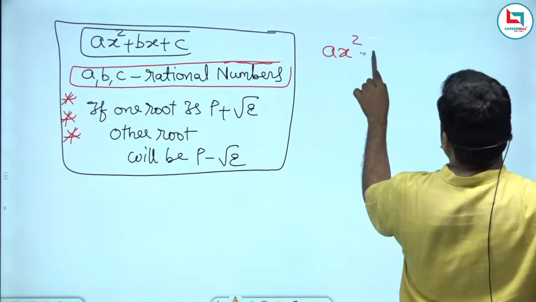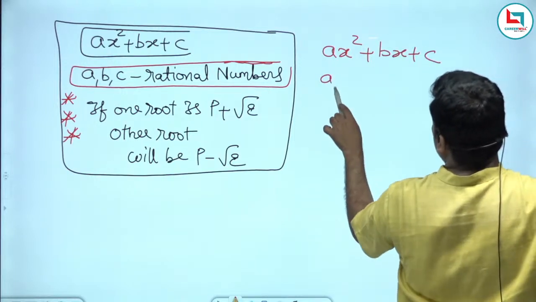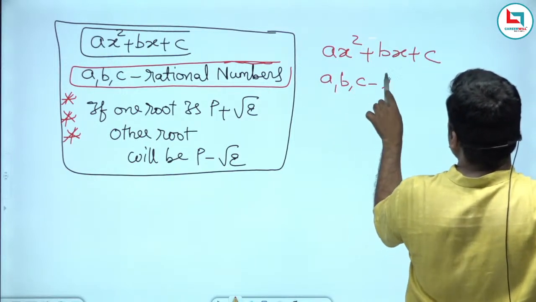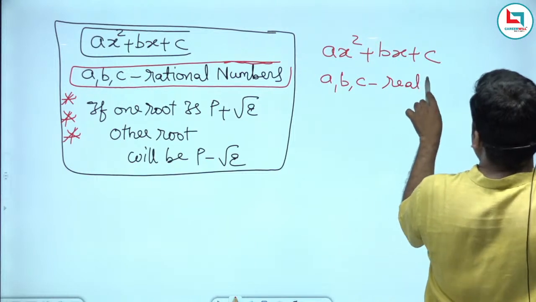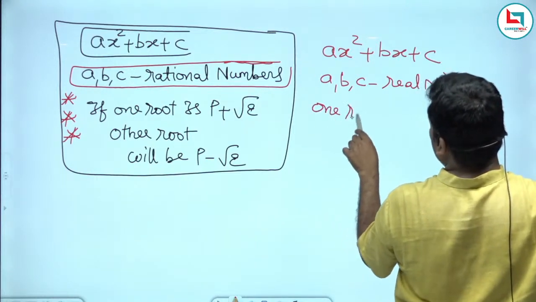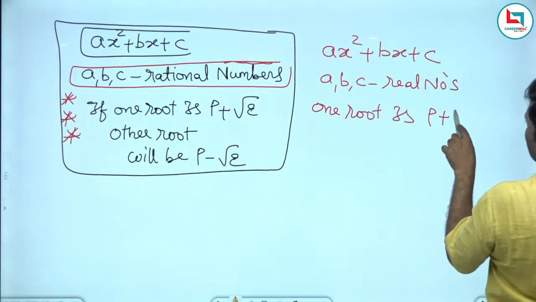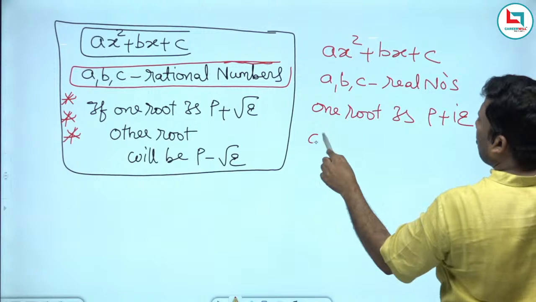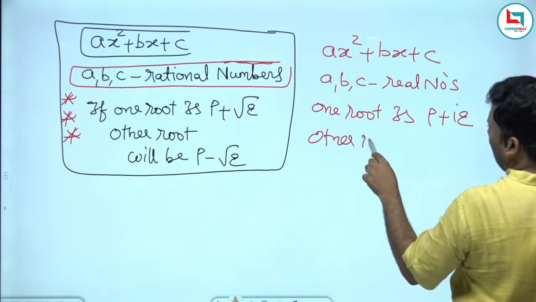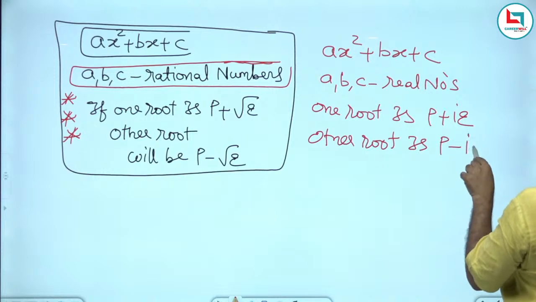Next concept, ax square plus bx plus c. If a, b, c are real numbers, if one root is p plus iq, another root will be p minus iq. The other root is p minus iq.